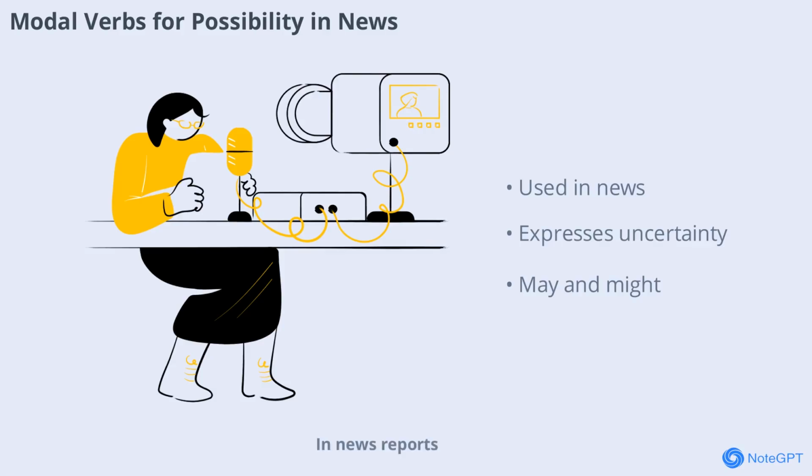In news reports, you'll often hear may and might to talk about possible events. For example, the company may announce a new product, or there might be delays due to weather. These verbs help journalists express uncertainty or likelihood.